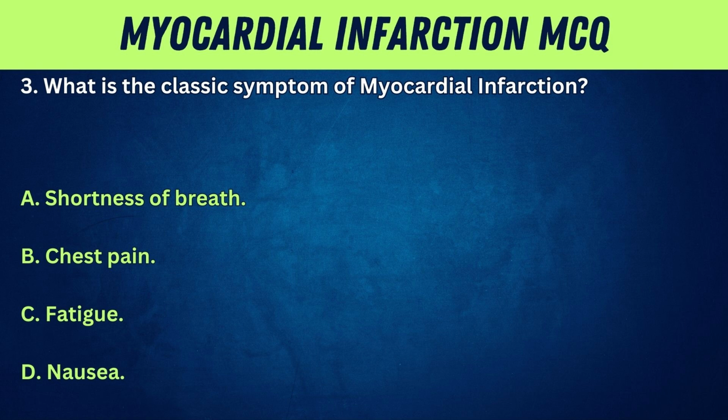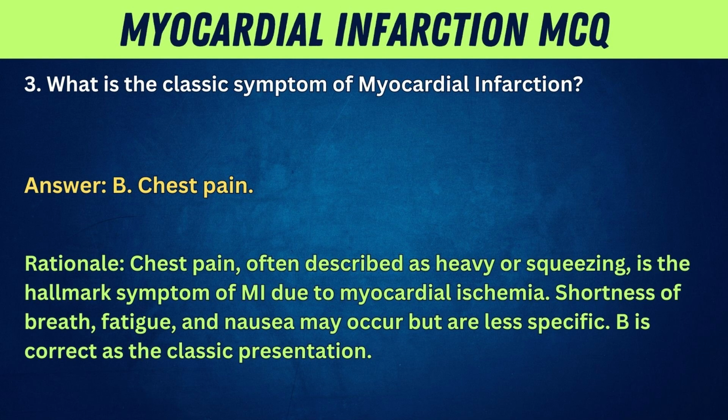A is correct. 3. What is the classic symptom of myocardial infarction? A. Shortness of breath. B. Chest pain. C. Fatigue. D. Nausea. Answer: B. Chest pain. Rationale: chest pain, often described as heavy or squeezing, is the hallmark symptom of MI due to myocardial ischemia. Shortness of breath, fatigue, and nausea may occur, but are less specific. B is correct as the classic presentation.